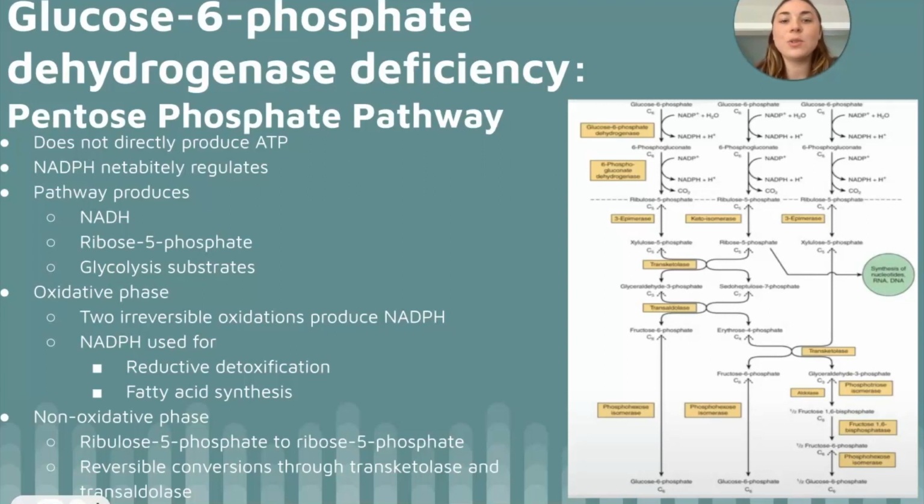It will oxidize glucose 6-phosphate to 6-phosphogluconolactone, which will then undergo further oxidation and decarboxylation to result in ribulose 5-phosphate. Glucose 6-phosphate dehydrogenase is regulated negatively by NADPH. High levels of NADPH will inhibit its activity, so NADPH is only generated when needed.